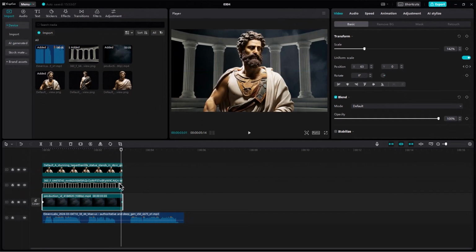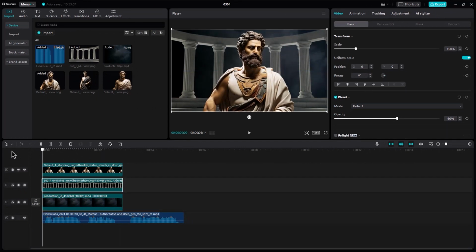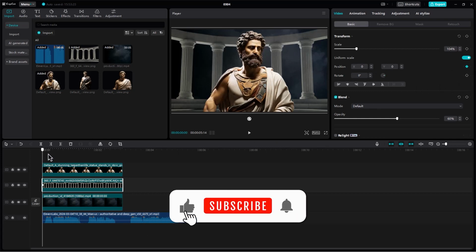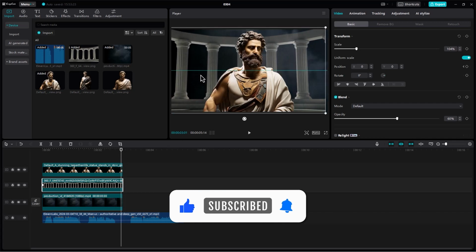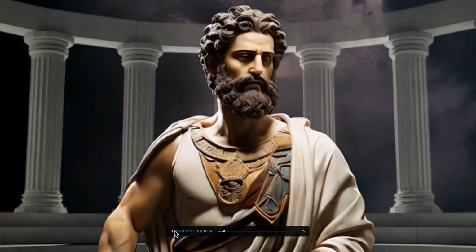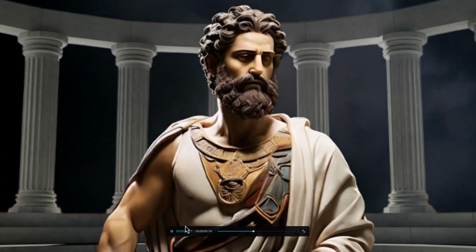Next, select the Roman pillars track. You can adjust the scale of the picture, whether it's larger or smaller on the canvas. Add a keyframe to the position. Then, move the playhead to the end of the video. Next, change the position to the right side. Now, you can preview this video. You have power over your mind, not outside events.